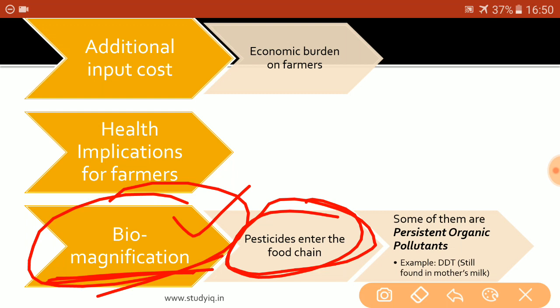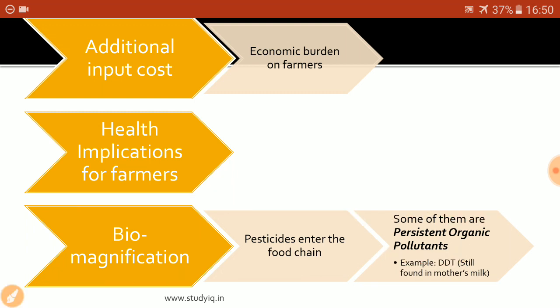Also, one of the points that is really important from the prelims as well as the mains point of view is that some of these pesticides are persistent organic pollutants. What are persistent organic pollutants? Let us understand this concept. Let us say you are eating rice every day and it has some pesticide in it. Now, different chemical pesticides have different lives. Some pesticides get broken down into simpler substances earlier, while some take a large amount of time to get broken down into smaller substances.